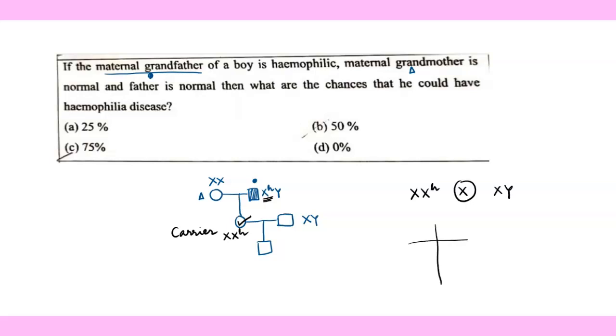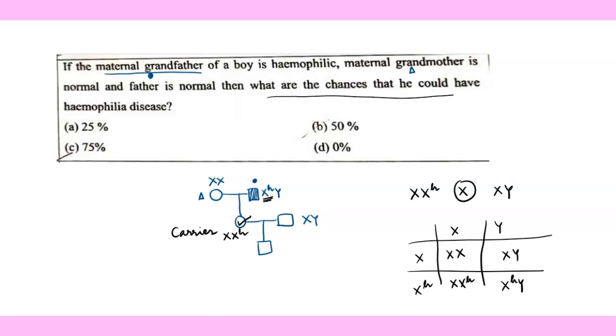So we will construct a Punnett square like this and we will write the gametes as we have already learned, and then we will find out the results. Okay, so these are the Punnett square results. What are they asking in the question? They are asking what are the chances he could have hemophilia disease. Means they are asking about this boy, whether he could suffer from hemophilia or not.